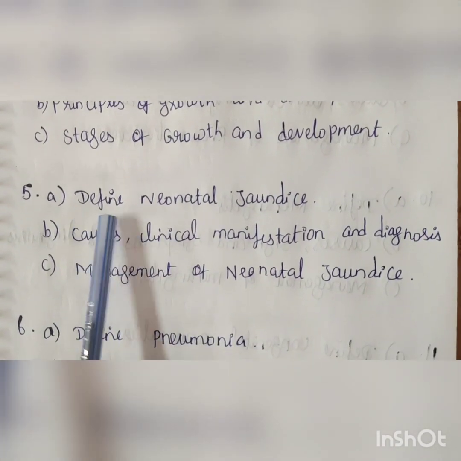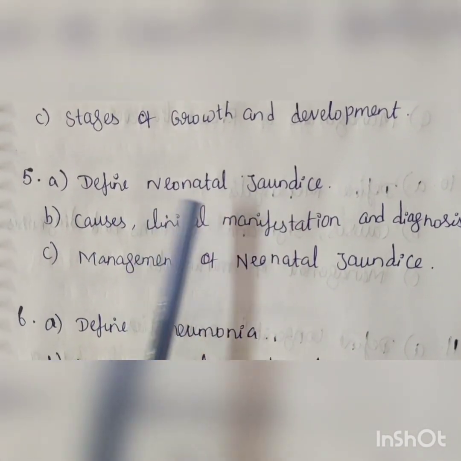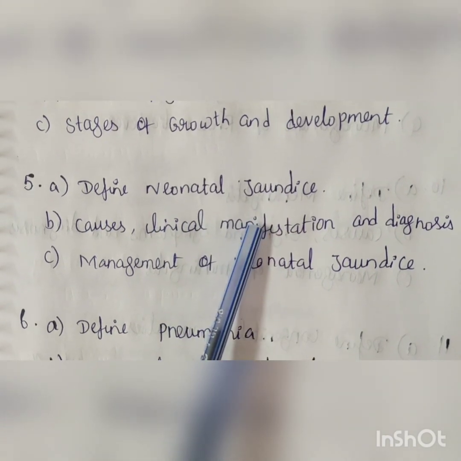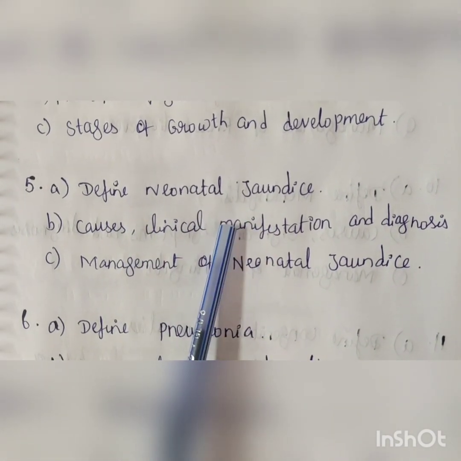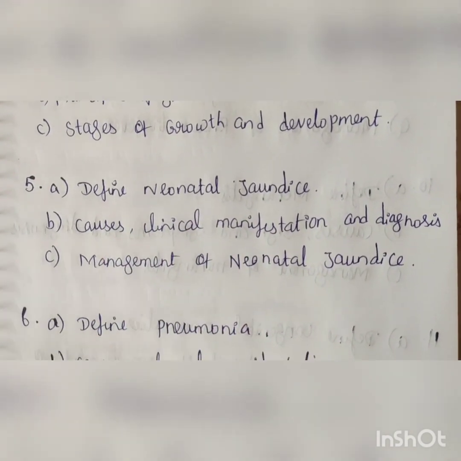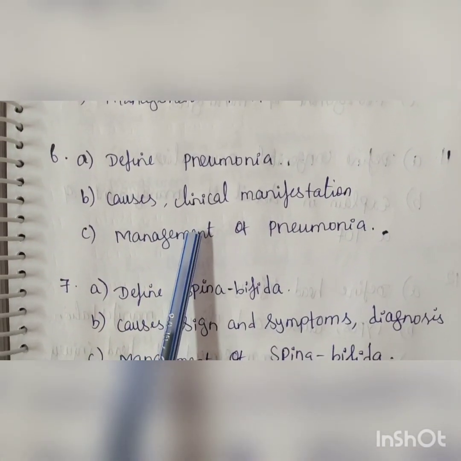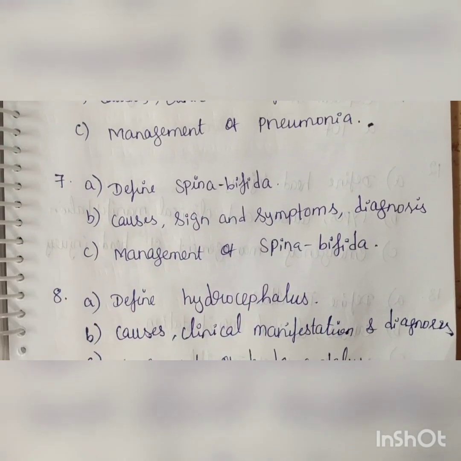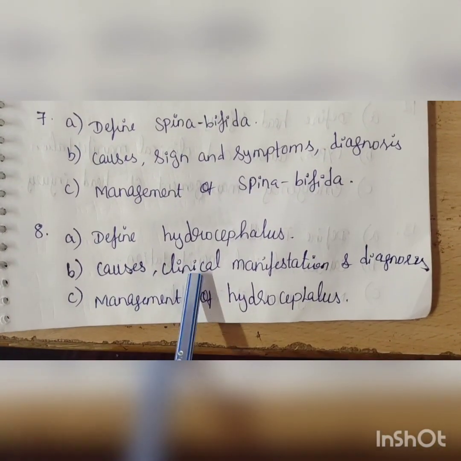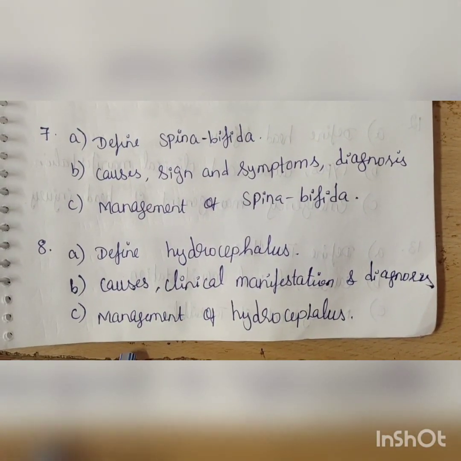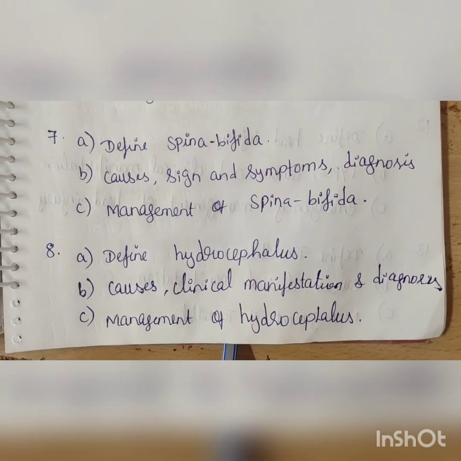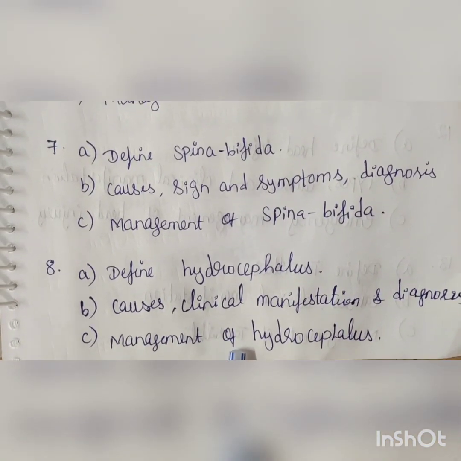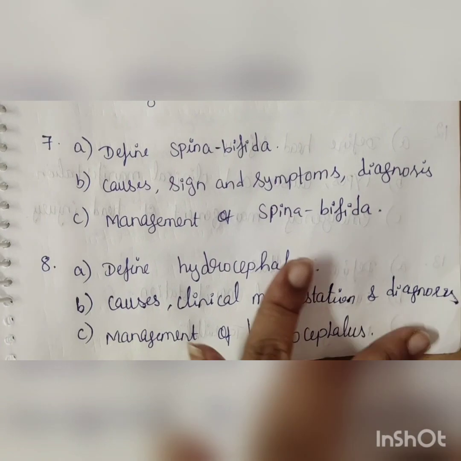Next fifth one is define neonatal jaundice. Neonatal jaundice also repeatedly they are asking, the causes, signs and symptoms, and management. Then pneumonia. Pneumonia also is important. Then spina bifida. Spina bifida is a very important question. Then hydrocephalus, very important question. Repeatedly they are asking hydrocephalus, and causes, signs and symptoms, diagnosis and management of hydrocephalus.